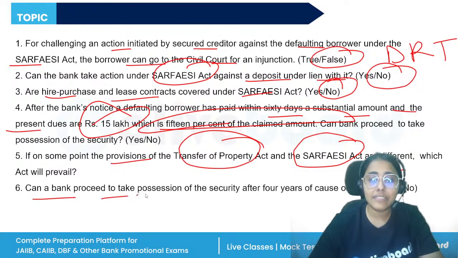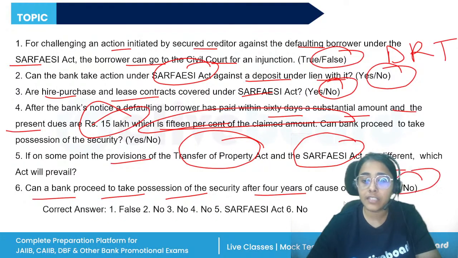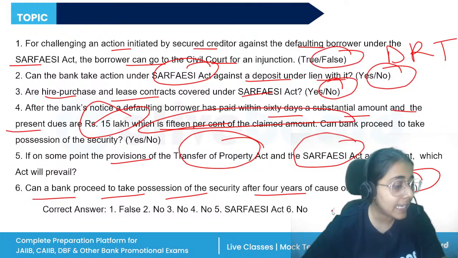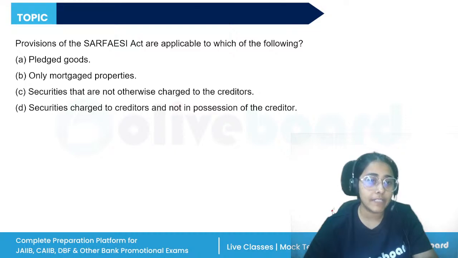Can a bank proceed to take action on the security after 4 years of the cause of action? This is false. The correct answer is no. It has to be taken within the limitation period.